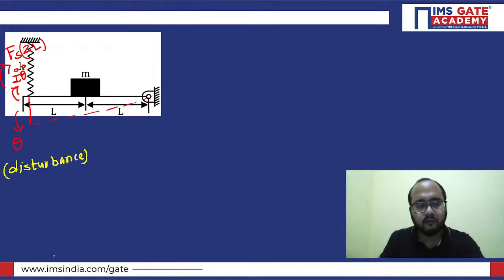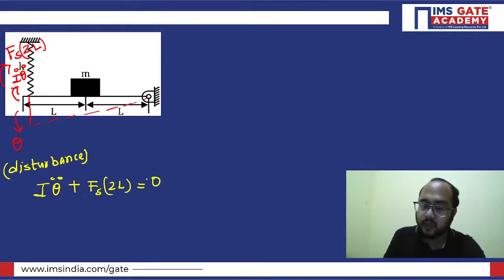So you just need to write down the equation. Inertia torque I theta double dot, plus the torque because of the spring force, Fs into 2L, equals 0. The moment of inertia because of this mass will be M L square.